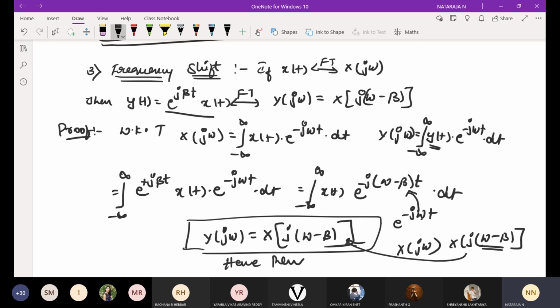In the GATE exam, in Z transform, you are going to get minimum 3 to 4 questions, and you need to plot the ROC, region of convergence. That is why I need more time to solve the problems, and I am not going to prove these properties. I cannot waste 1 hour to solve these properties. You have to learn these properties. Okay, is it fine? Yes, sir.